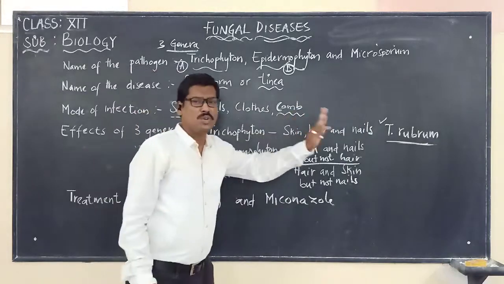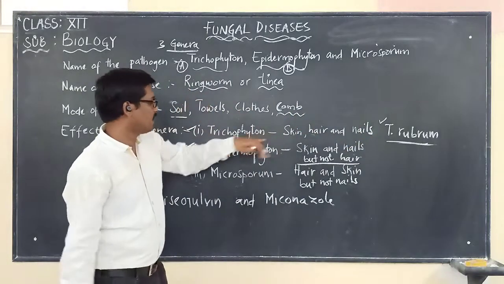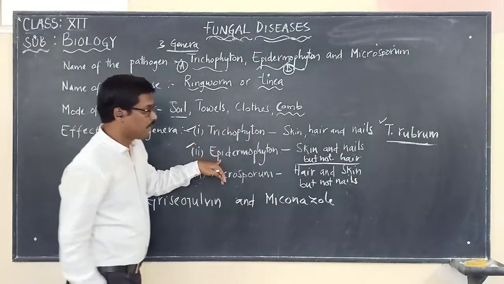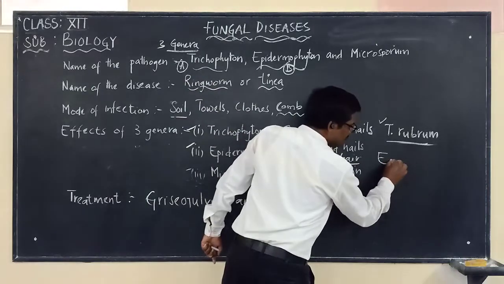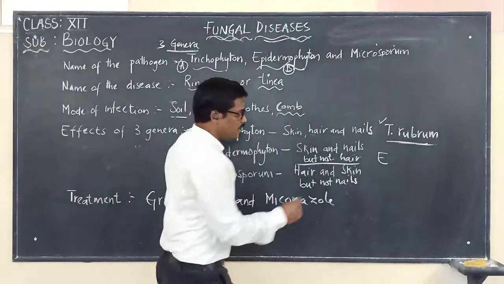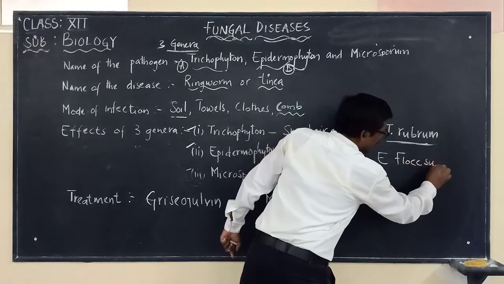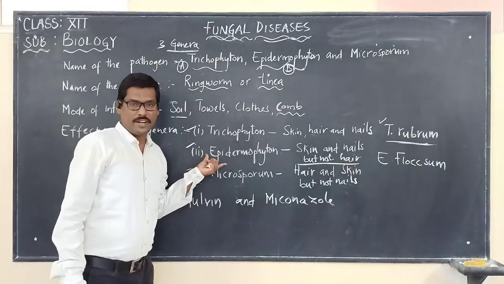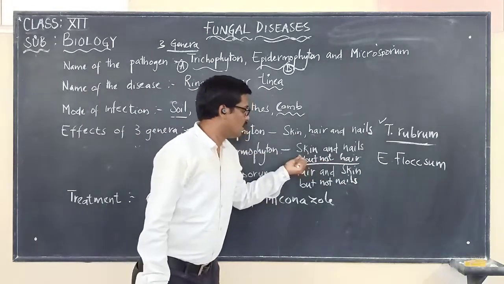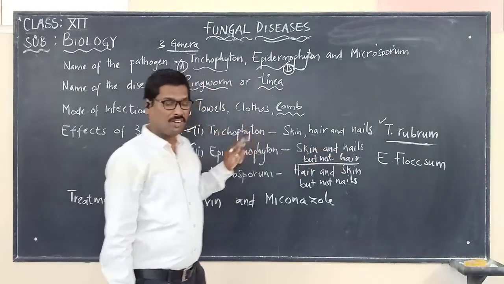Trichophyton rubrum is the most common one, which is causing the disease called ringworm. This is the best example for the first one. And for the second one, Epidermophyton. The best example for Epidermophyton is Epidermophyton floccosum. This is another fungus belonging to the genus Epidermophyton. It is the one which is causing ringworm in the skin and nails, but not hair.